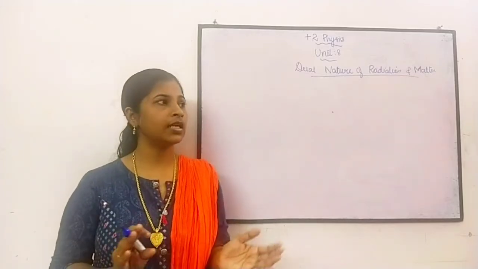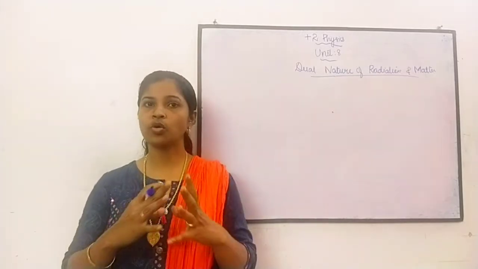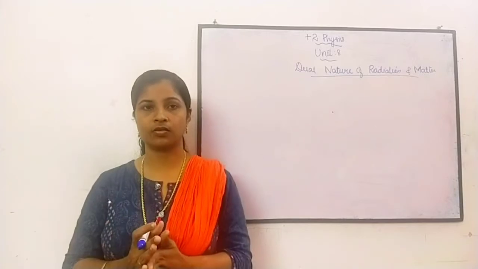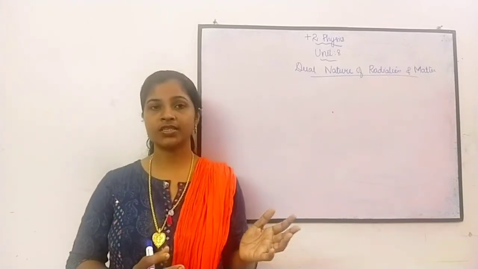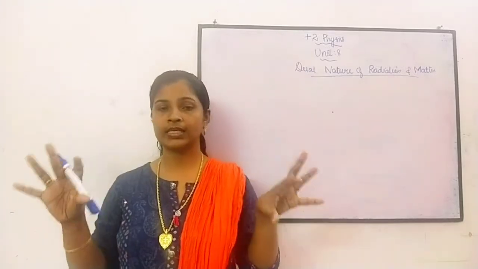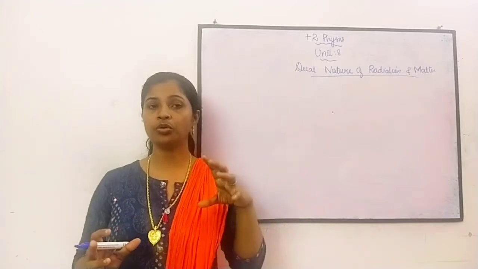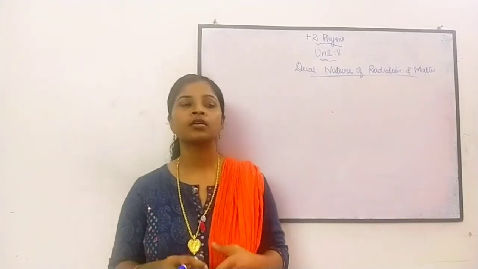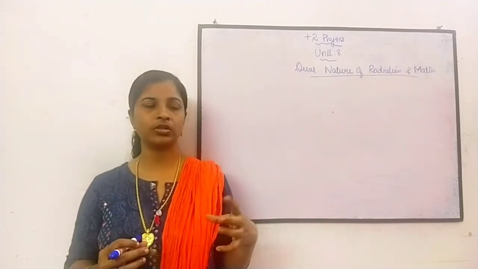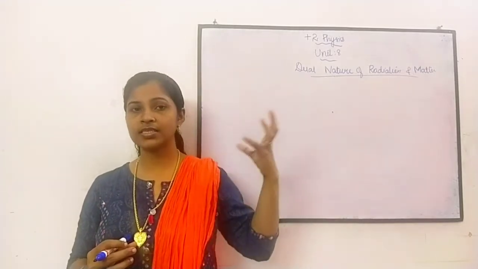Similarly, in the universe, we can categorize all the materials, all the things, into two categories: one as radiation and the other as material. So what is meant by radiation? We know that we are getting light from the sun. That light from the sun, we call radiation.